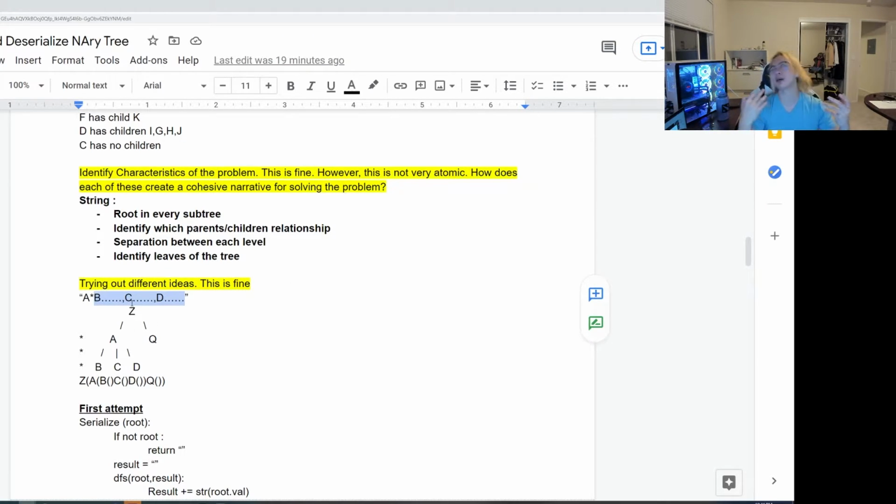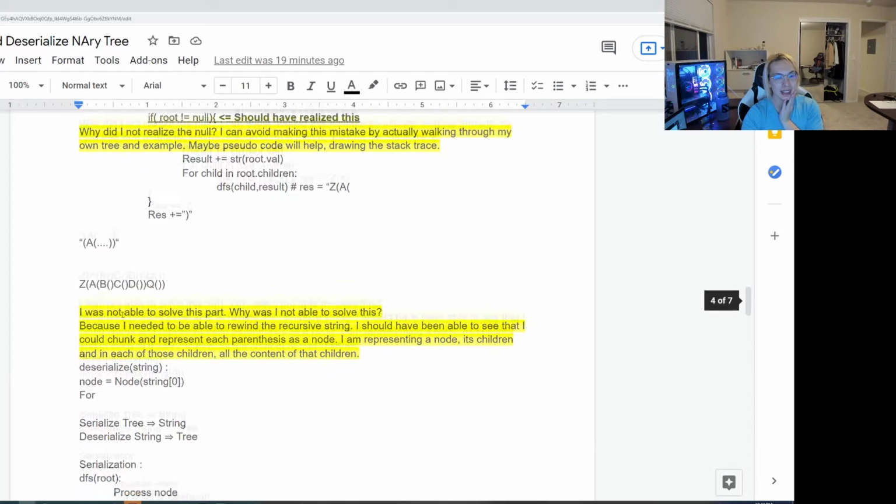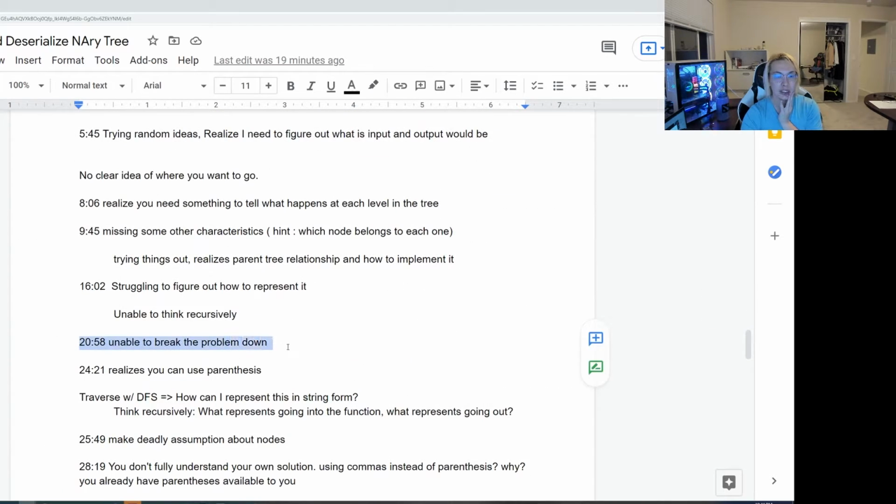And really, a lot of times when you're solving problems, it's just really being able to take that one step forward after another after another. And so I'm seeing a pattern here. I'm seeing that with his deserialize, he wasn't actually able to take that first step in a problem where he wasn't able to fully know what the solution is. So this tells me that if the solution doesn't come to me, I don't know what to do. And so this is probably the biggest lesson so far: you need to be able to break the problem down. You need to understand what you need to solve, and then where that leads to, etc. And then just being able to break that big problem down into small, manageable chunks.